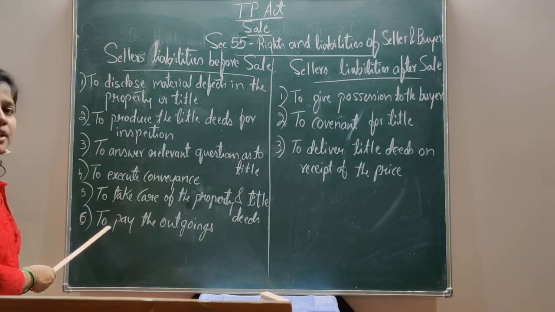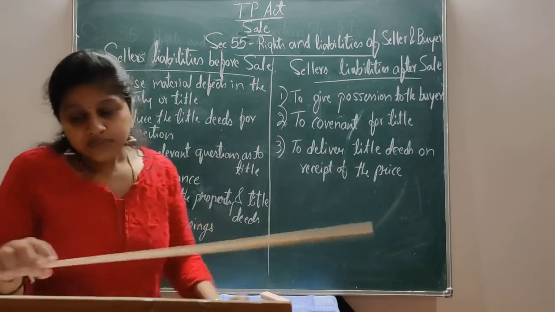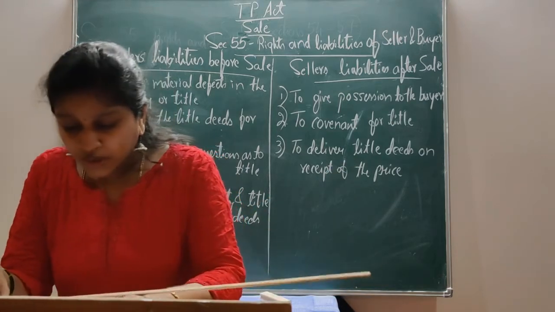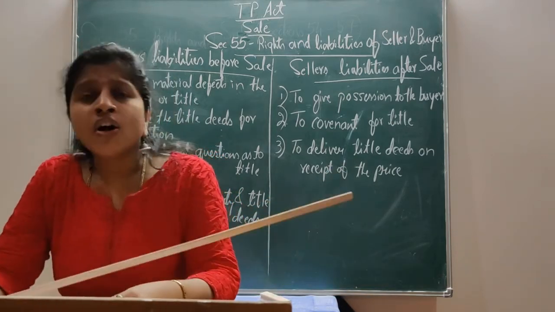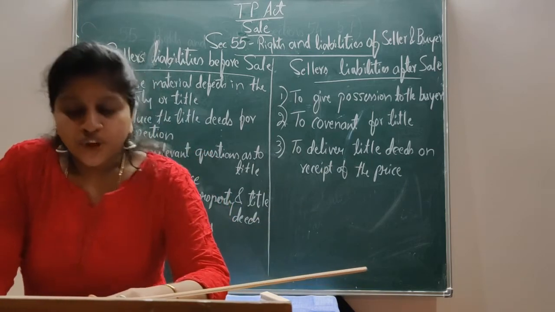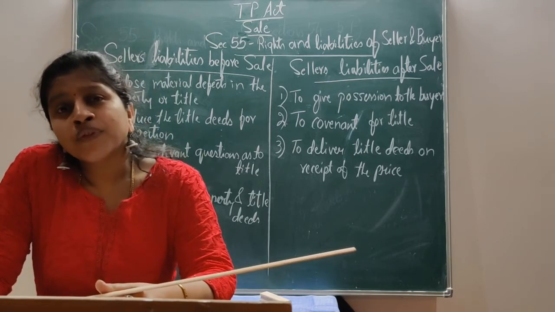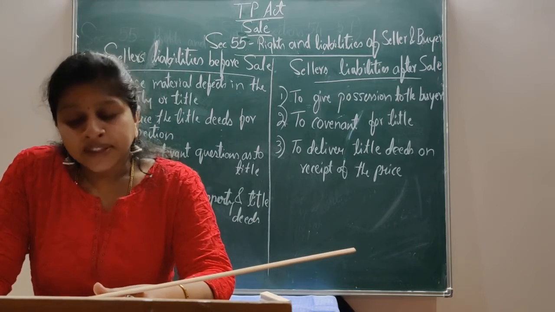Next liability of the seller is to pay the outgoings. It is the seller's last duty before completion of the sale to pay all the outgoings.